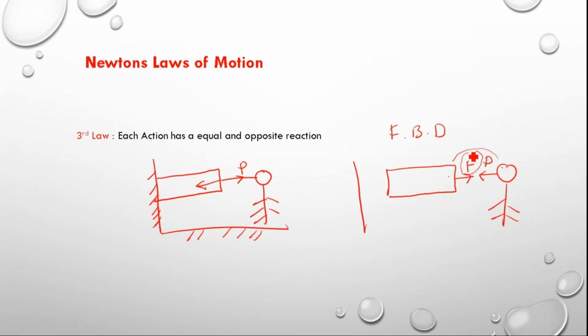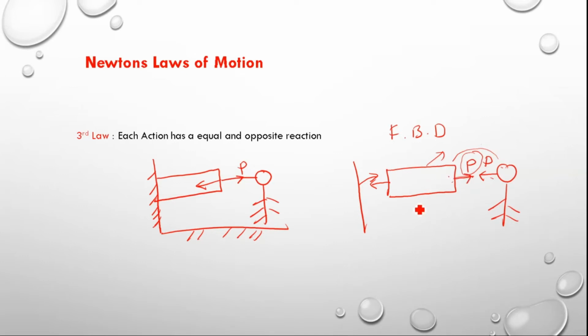Because of this reaction, there will be the same force on the wall. So the wall also exerts the same force on the body. So everything will be nullified. The body always stays at rest because of the fixed constraint. Because of the fixed constraint, this will be the action and this will be the reaction.